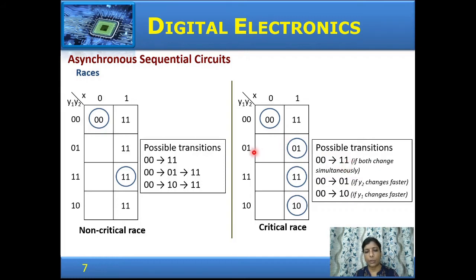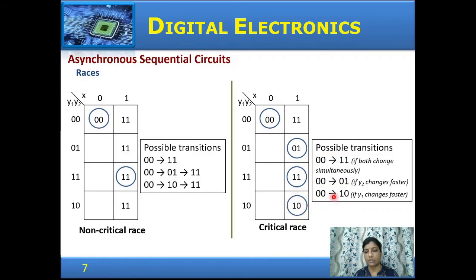If variable y2 changes state first, then it goes from 0, 0 to 0, 1, and 0, 1 with input 1, 0, 1 is a stable state. So it goes from 0, 0 to 0, 1 if y2 changes faster. If y1 changes faster from 0, 0, it would go to 1, 0, and 1, 0 with an input of 1 goes to the stable state 1, 0.